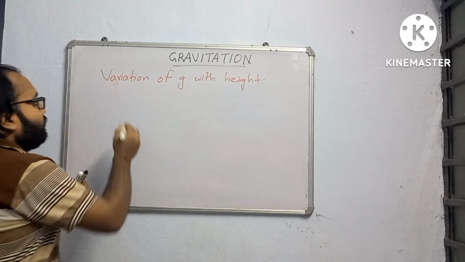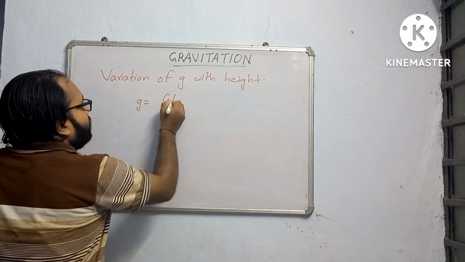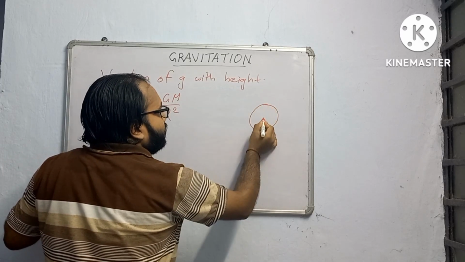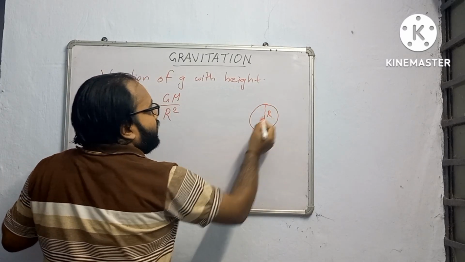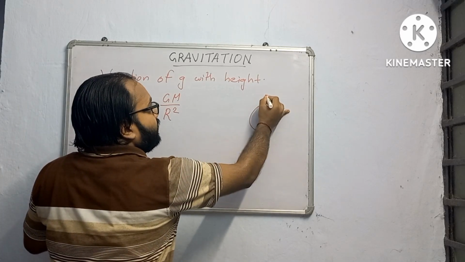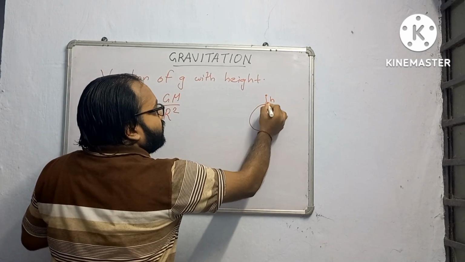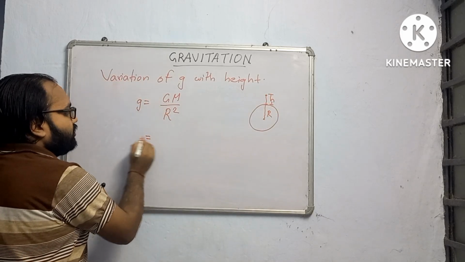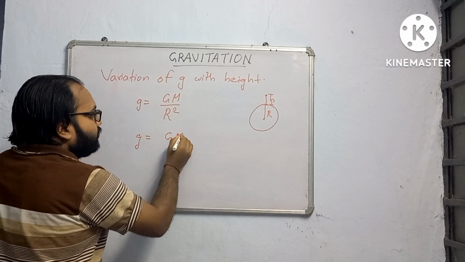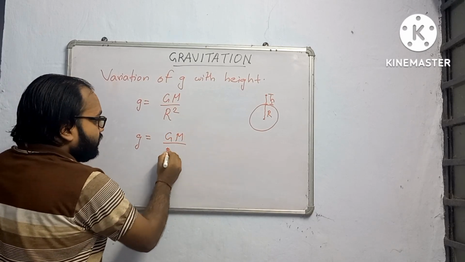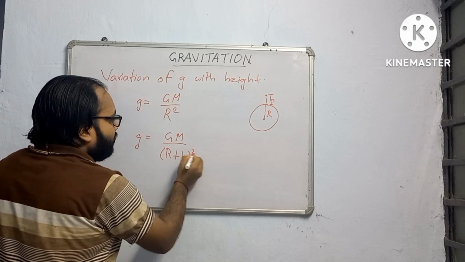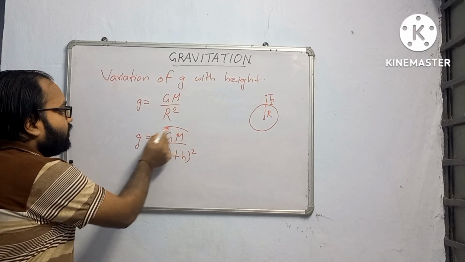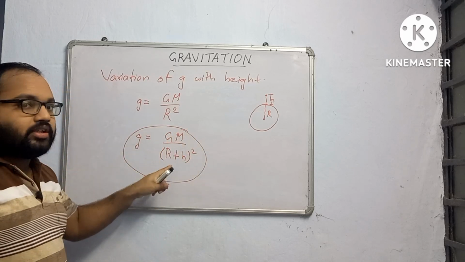How it varies? See, we know g is equal to GM by R square. That means if this is the earth, this is the radius of the earth, and suppose the object is at certain height, which is h. Now what will be the formula? g will become GM divided by R plus h whole square, the distance has increased. So this is the formula. The variation of g with height, you will put this formula and then find the answer if height is given.